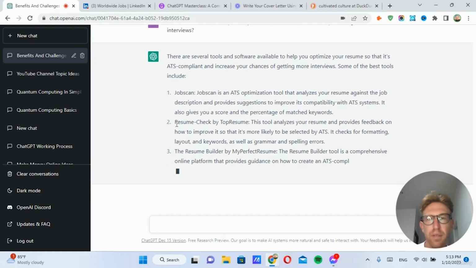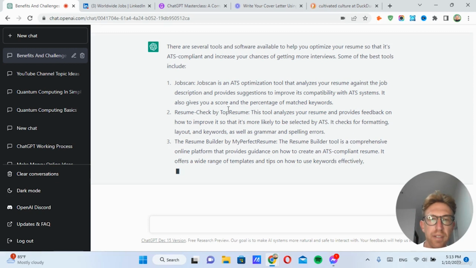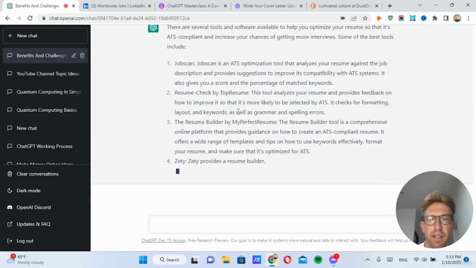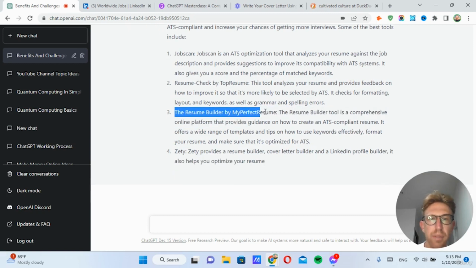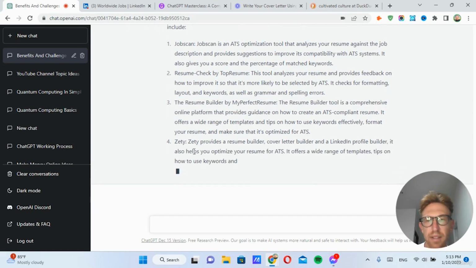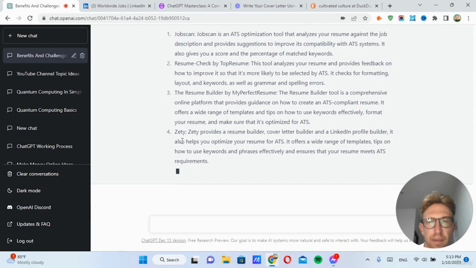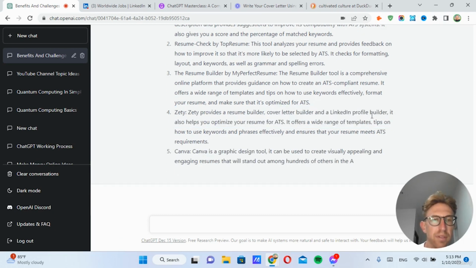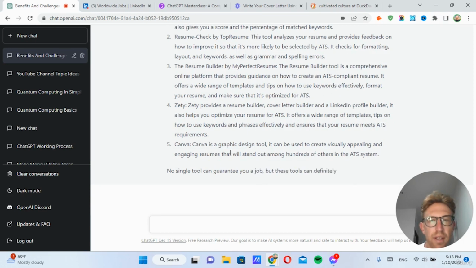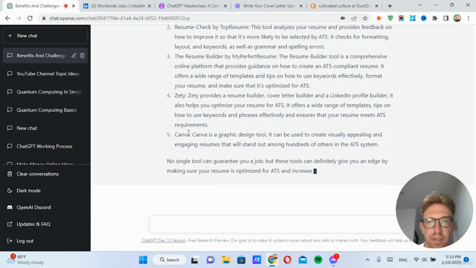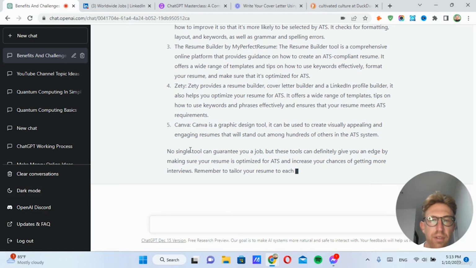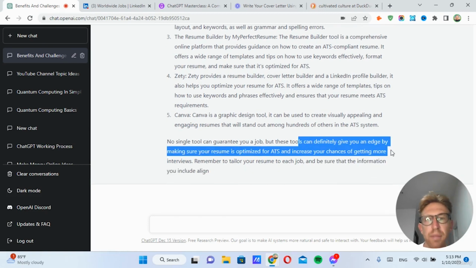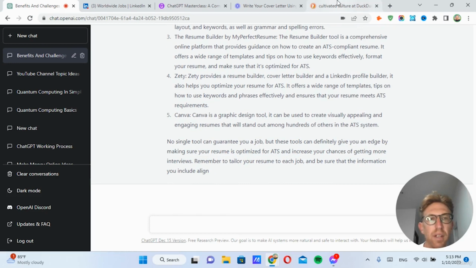Right? We've got another one, Resume Check by Top Resume. I'm not sure if this is free or paid. I think it might be paid. Another one, Resume Builder by My Perfect Resume. This one called Zeti provides a resume builder, cover letter builder, and a LinkedIn profile builder. So that sounds pretty good. And Canva as well. It also says no single tool can guarantee you a job, but these tools can definitely give you an edge by making sure your resume is optimized.